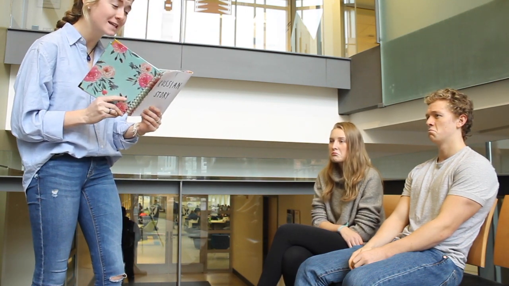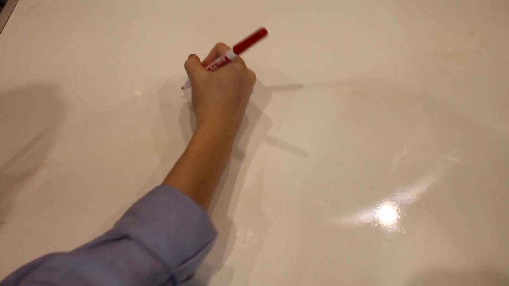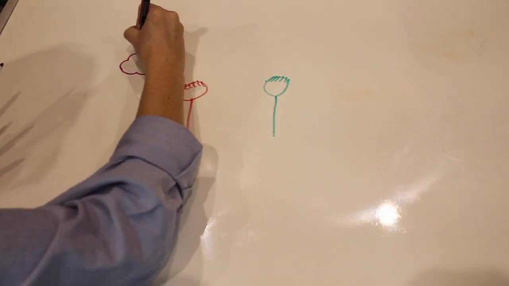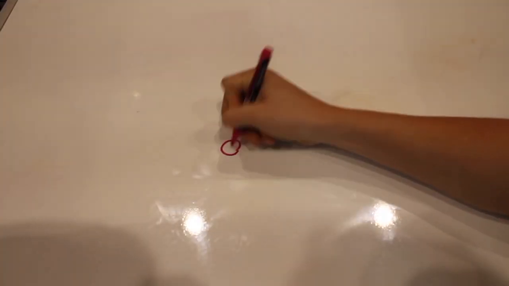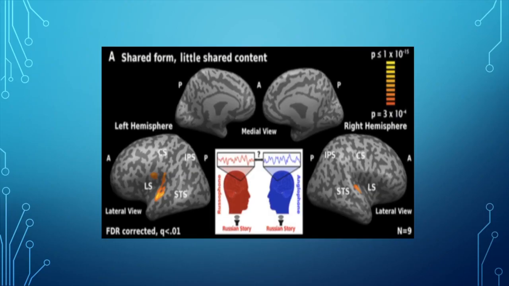Additionally, they wanted to see if this response to the form of the story was comparable across Russophones and Anglophones. They got both Russophones and Anglophones to listen to the Russian story, where they both received the same form, but only the Russophones could understand the content. So when they compared the two groups, any shared activation between them would be a result from only the form of the story. What did they find? Well, activation shared between them was minimal and restricted to the early auditory region, suggesting that it is primarily sensitive to the form or low-level physical properties of the story.